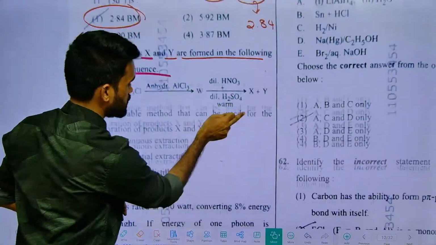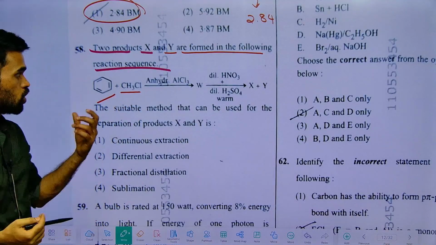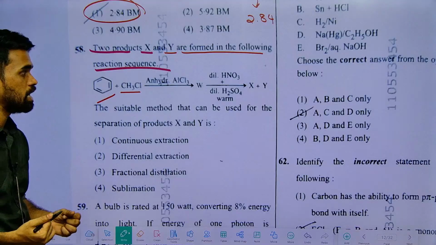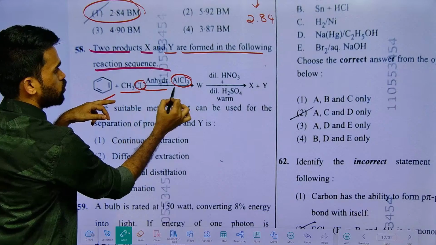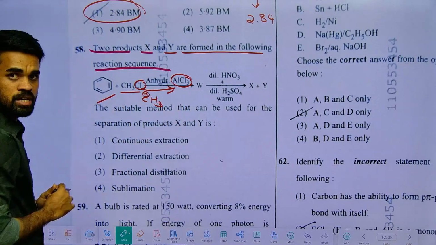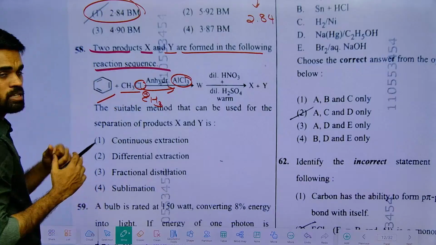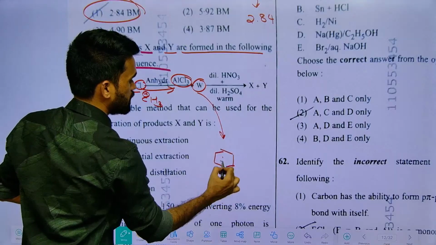So how can you answer this here? Just look at this, benzene treated with methyl chloride. So what is this? Friedel-Crafts alkylation, no? So what happens? First with AlCl3, Cl is removed as AlCl4, generation of the electrophile takes place, like CH3 plus. So this will attack the benzene ring. So the product W formed here will be methyl benzene.